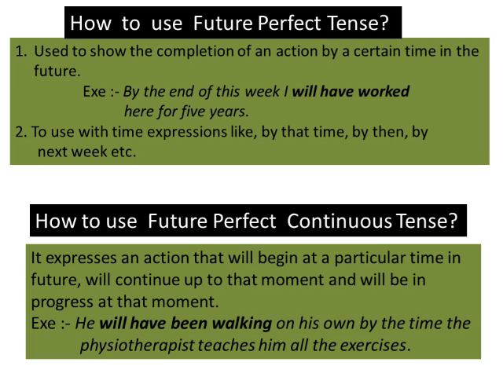Like, he will have been walking on his own by the time the physiotherapist teaches him all the exercises. We can see that is an action that will begin at a particular time in future. What is that action? He will have been walking on his own, will continue up to that moment and will be in progress at that moment. Means by the time the physiotherapist will teach him all the exercises, he will have been walking on his own in future. So all these four kinds are of future tense.